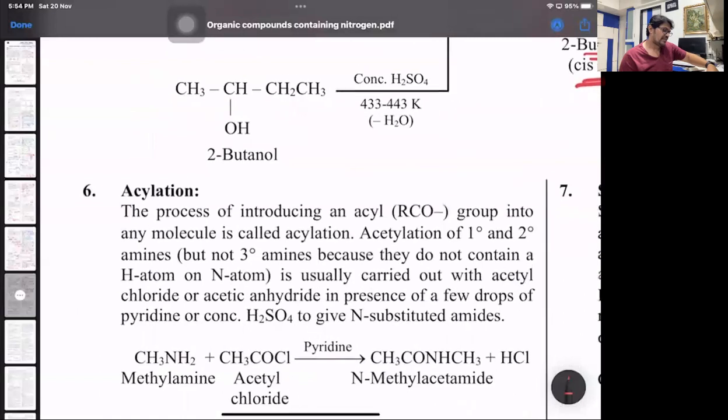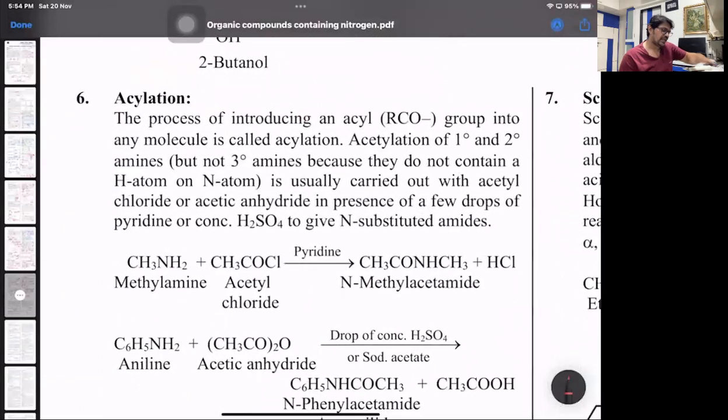Then comes what we have as acylation. Acylation is basically acetylation. Acylation is the RCO group, depending upon which group you substitute. Acetylation is specifically the group that is the COCH3 group.